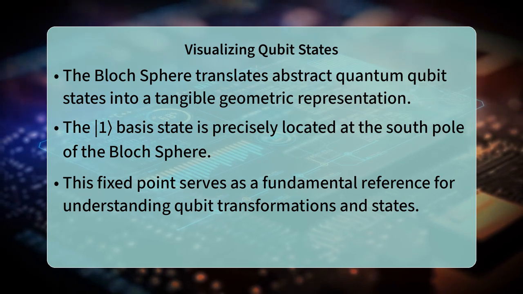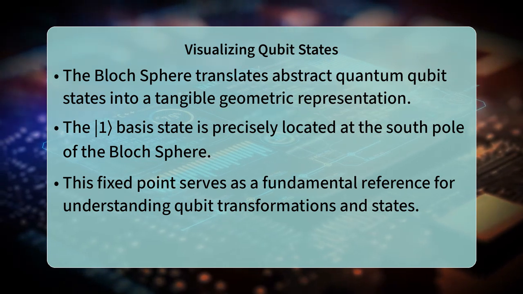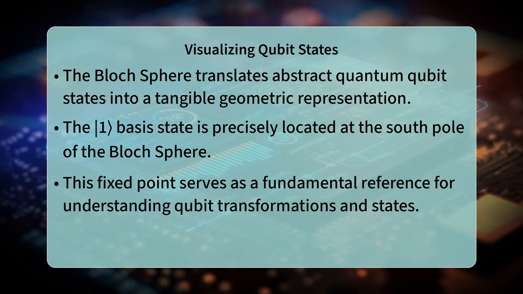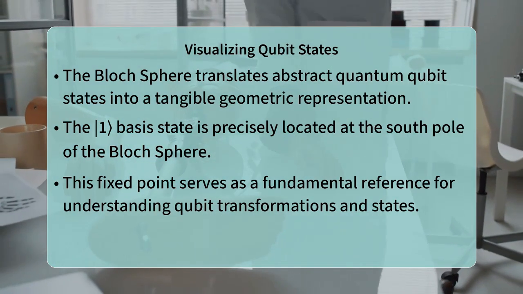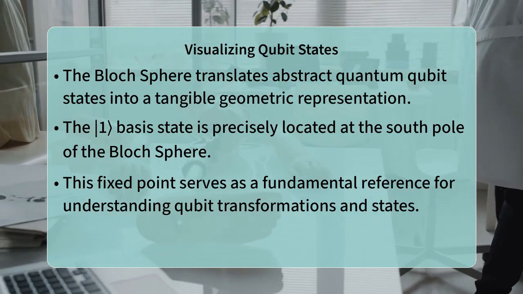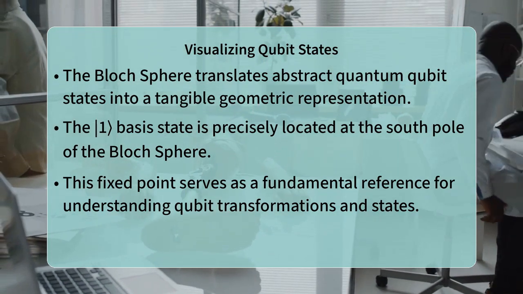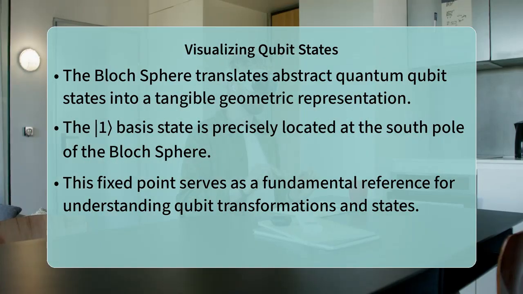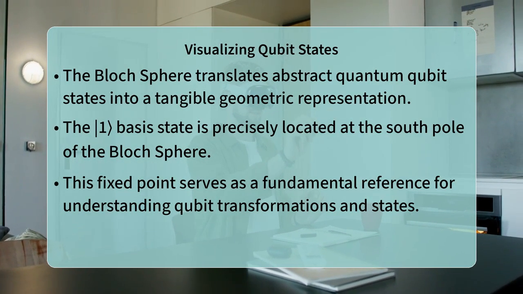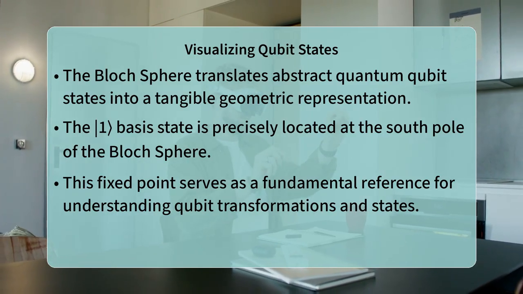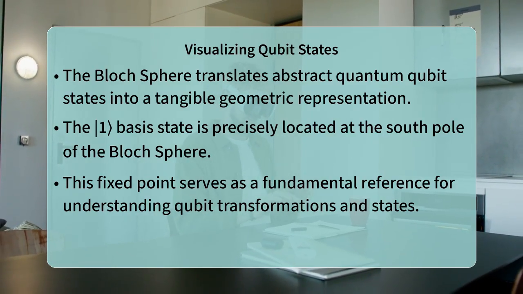On the Bloch sphere, the vertical axis plays a special role, representing our computational basis states. To answer directly, the one basis state is definitively visualized as a point located at the very bottom, or south pole, of this three-dimensional sphere. It is a fixed and fundamental reference point for a qubit state. Now, why is it the south pole?